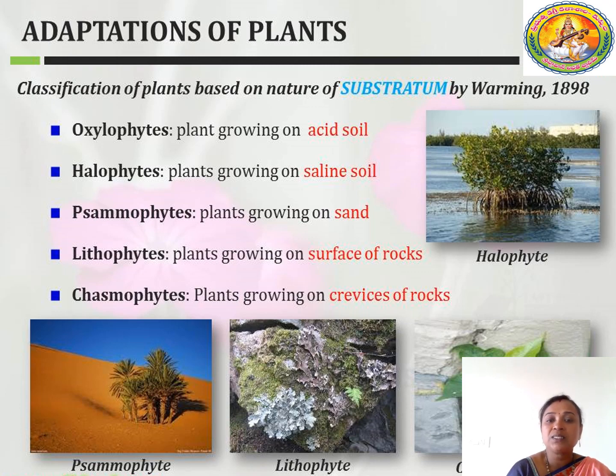The next one is lithophytes, the plants which are growing on the surface of rocks. And next is chasmophytes, the plants which are growing in the crevices of rocks. That means where the rocks have breaks, in those places these plants grow, and they are called chasmophytes.